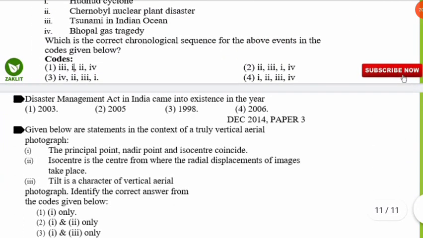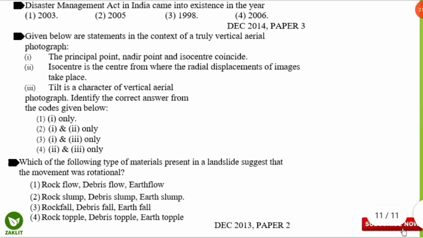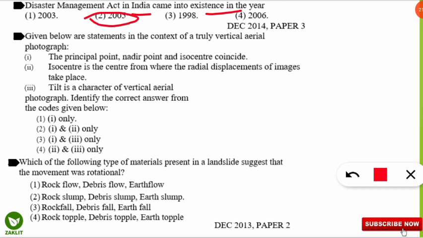Let's move to the next questions. The next questions are on your screen. The next question is: Disaster Management Act in India came into existence in which of the following years? So years are also important, and here the correct option is the year 2005 when this act came, that is, Disaster Management Act in India 2005.